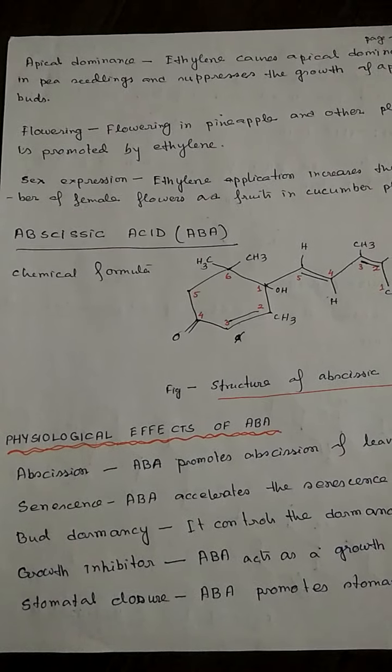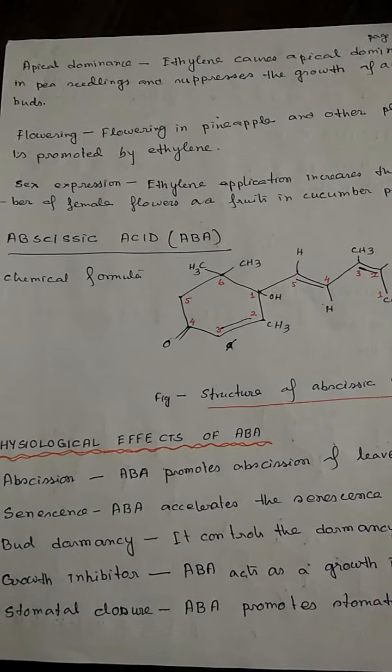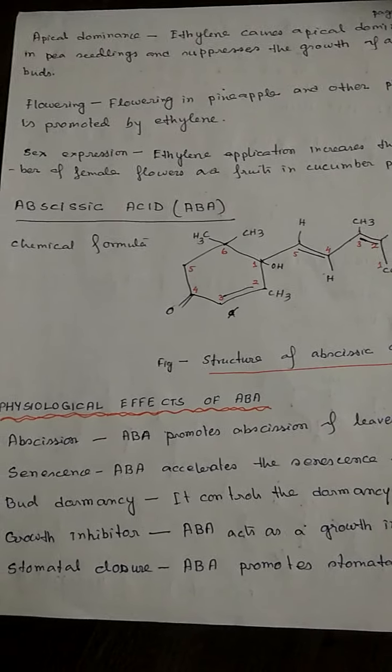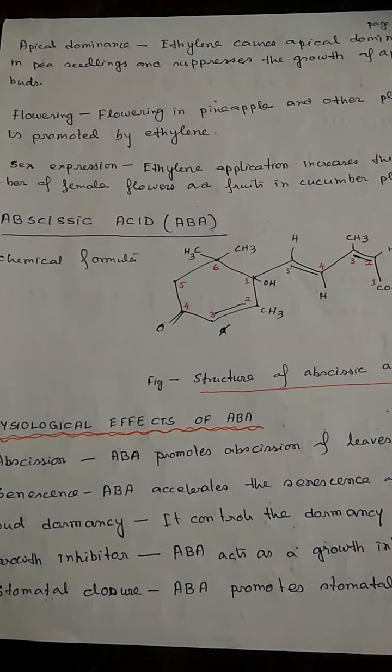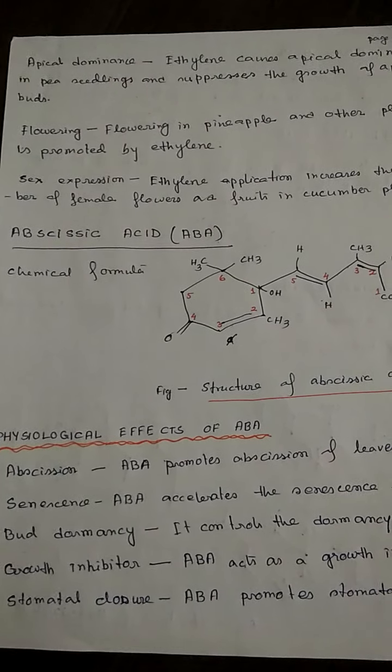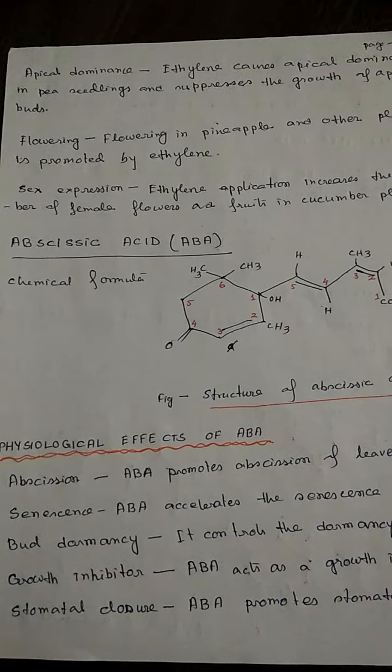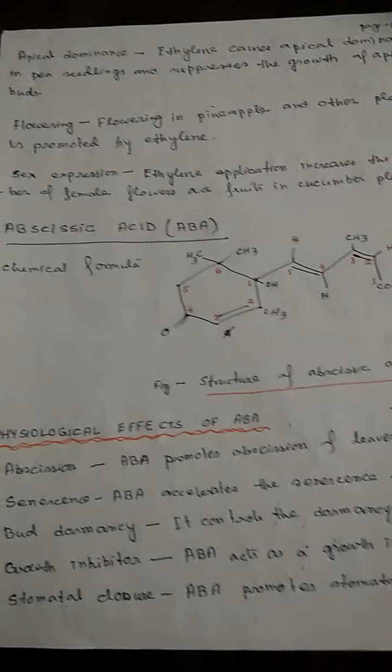And the last one is abscisic acid. This is the chemical formula, and the effects are abscission layer formation, senescence, bud dormancy, and growth inhibition such as stomatal closure. In short, it is known as ABA.